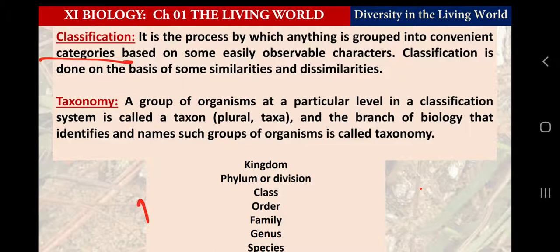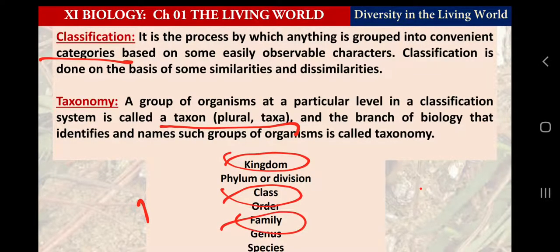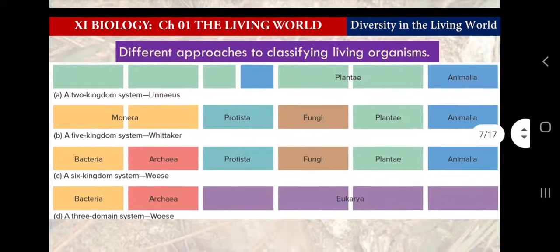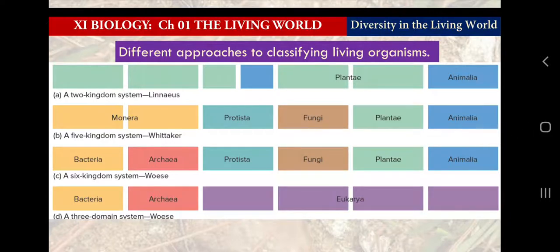Now taxonomy. A group of organisms at a particular level in classification is called a taxon, as I have already mentioned, plural taxa. So a kingdom is a taxon, class is also a taxon, family is a taxon, and these are the taxa. The branch of biology that deals with these groups or taxa is called taxonomy, and it also includes the scientific names, or biological nomenclature. So here is the simple idea.